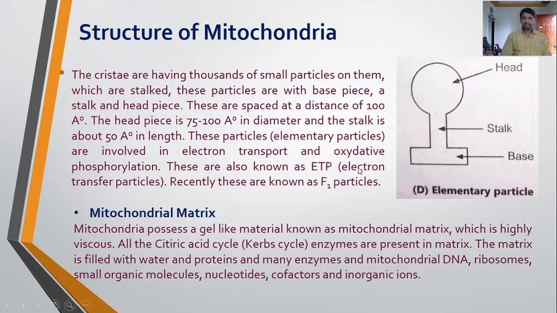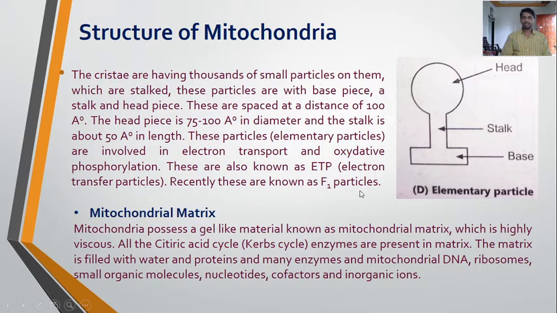These particles, also called elementary particles, are involved in electron transport and oxidative phosphorylation. During the transport of electrons from one carrier to the other, the electron transport system, where ATP molecules are produced, takes place on these elementary particles. These are also known as electron transfer particles.